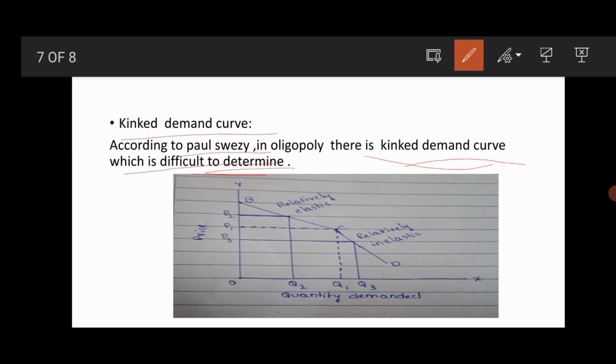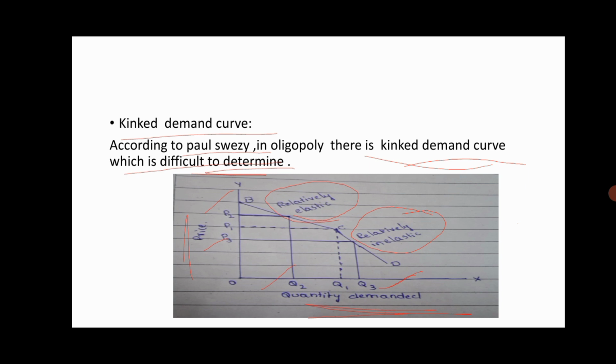So in the diagram, I have shown this kinked demand curve. The OX-axis represents quantity demanded, and the OY-axis shows the prices. Here you can see that when the price was reduced to P3, quantity demanded is Q3, that is, more quantity demanded. And when the price is increased, quantity demanded is less. So here from B to C, we can see relatively elastic demand. From C to D, we can see relatively inelastic demand.